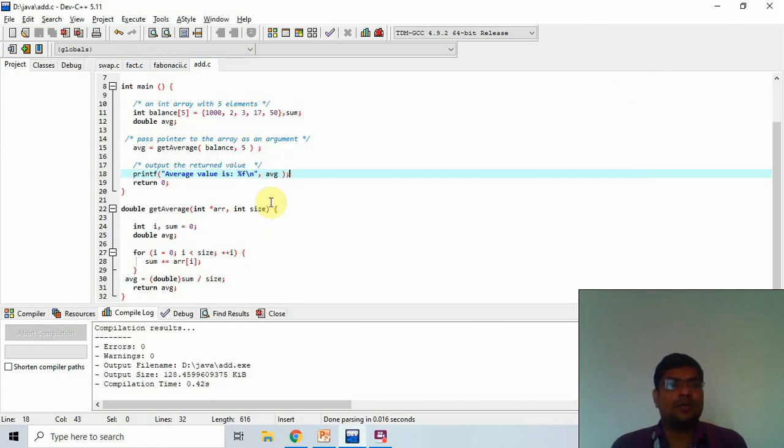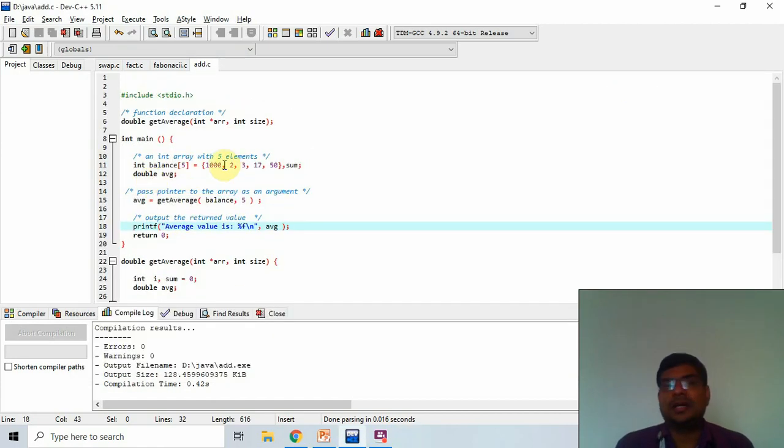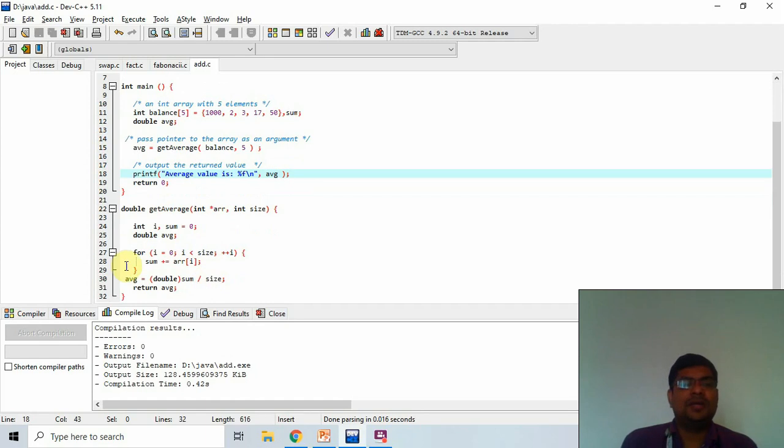In this program, first we create an array that has some values, and I create the average here, and I call the get average function. In the average function I pass a pointer that stores the address of this balance array. Now I also pass the size of the array. So here we add all the values of this array, and after that we find the average, return that average and print it. So using the pointer I pass it to the function.